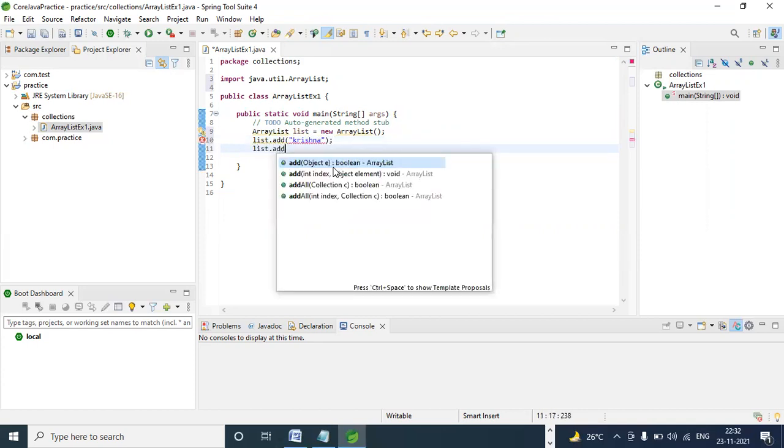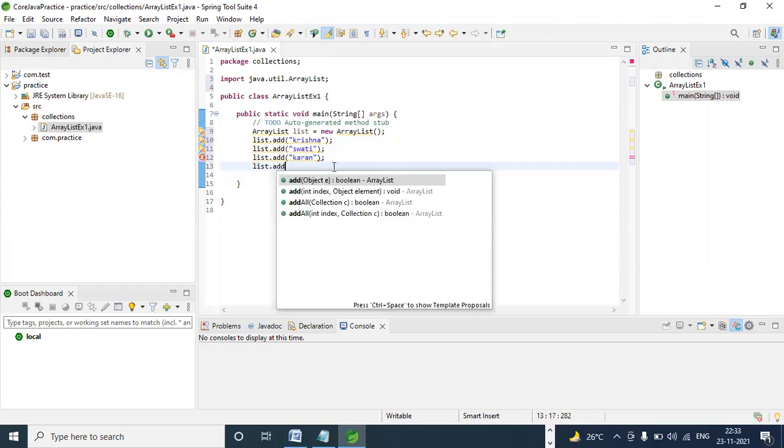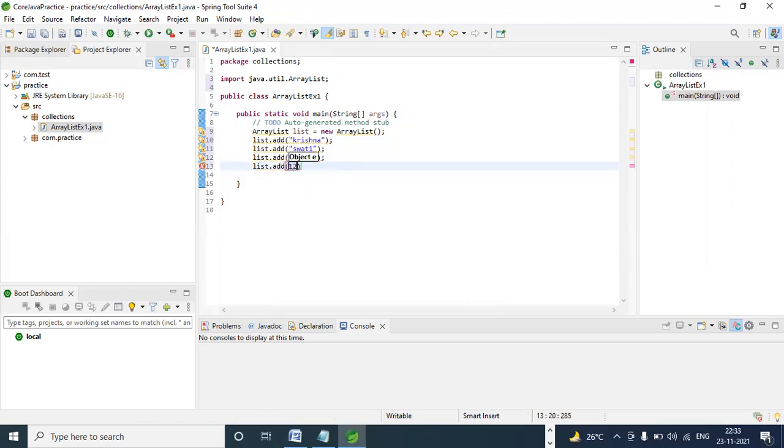list.add, like this I'm adding. I added strings as well as numbers also.